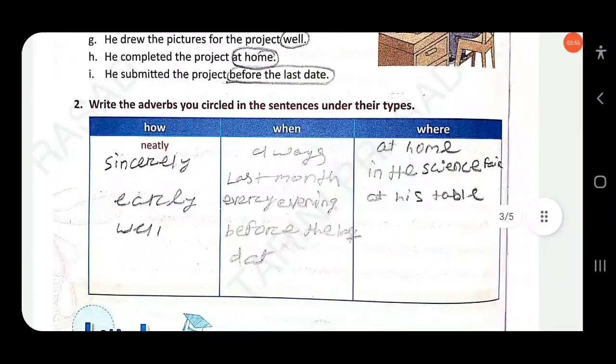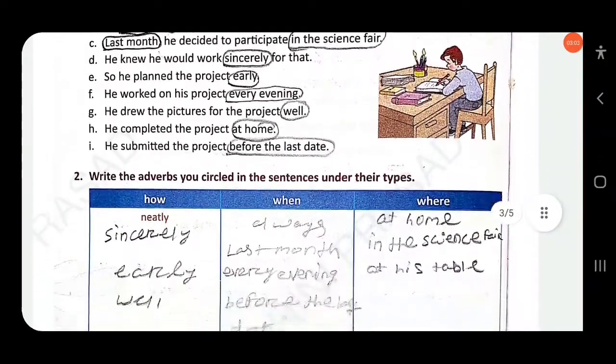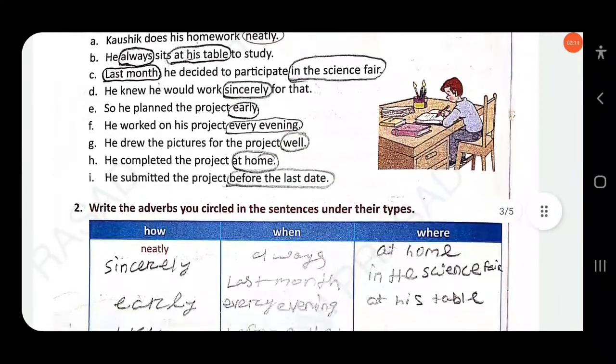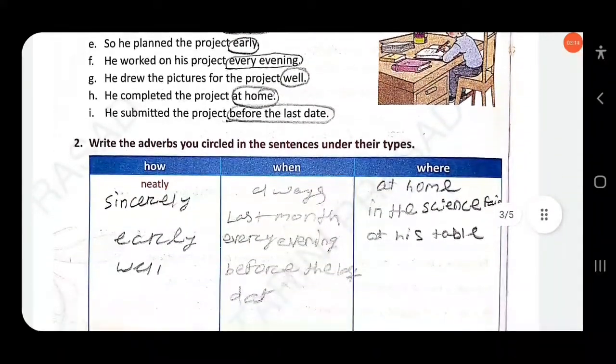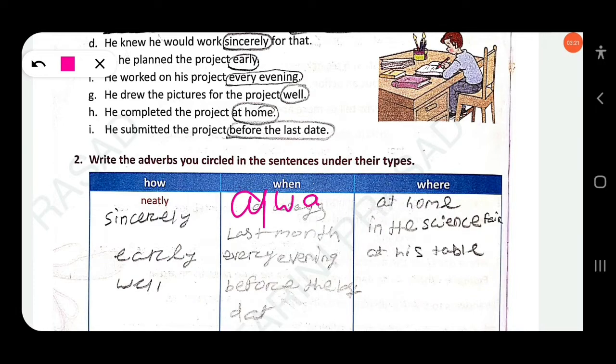Then next, write the adverbs you circled in the sentences under their types. The first is neatly; neatly is already written here, under manner, how. The next: he always sits at his table to study. Second question, always. So you have to write always under when, timing. And at his table is an adverb of place, so you have to write it here: at his table.